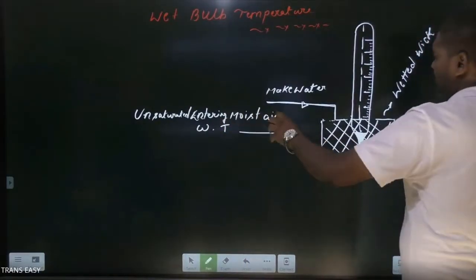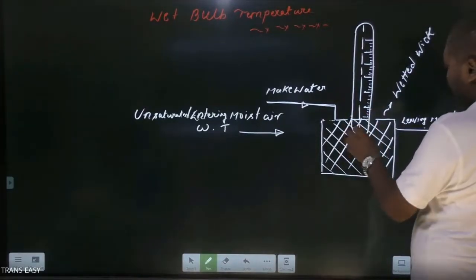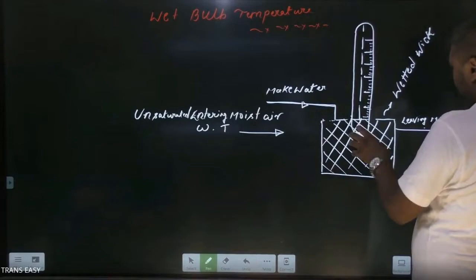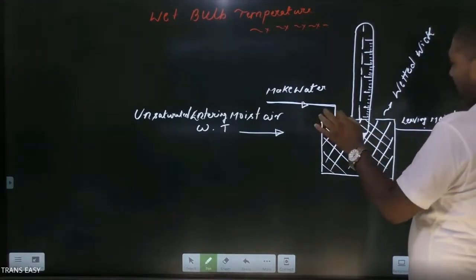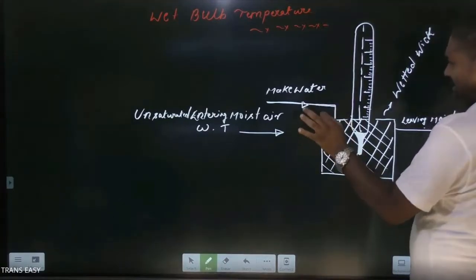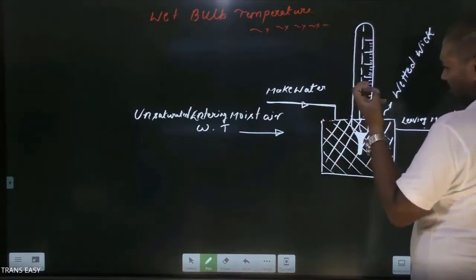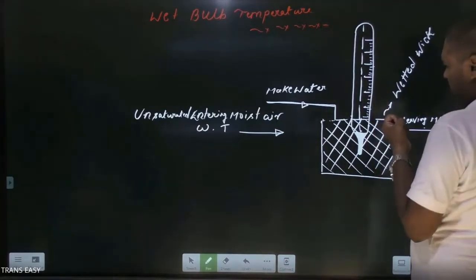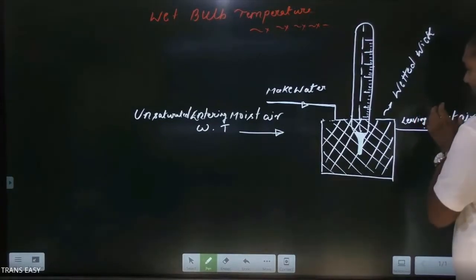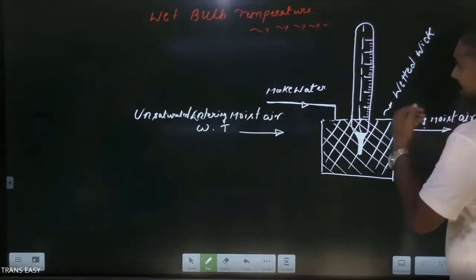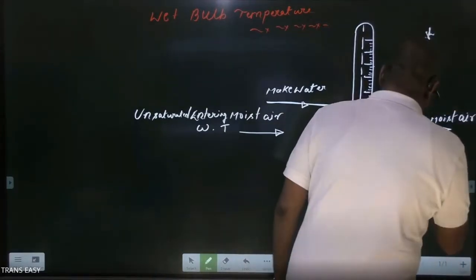This entering moist air will take a very small amount of water vapor from a water body, which is the wetted wick. So friends, its humidity and temperature are not going to change by a big value. So we can assign a specific humidity and temperature the same as the entering moist air. This is the logic behind this.